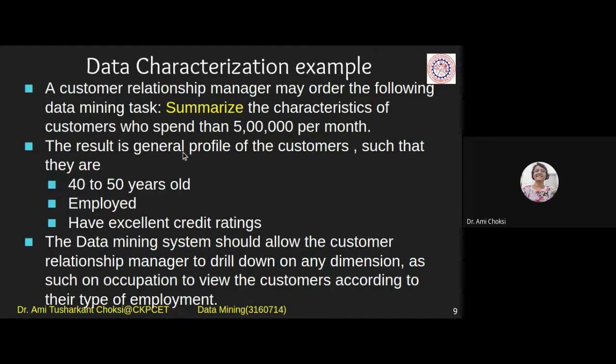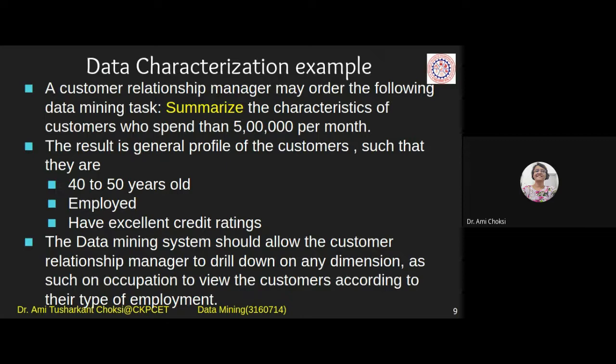The result is a general profile of the customers, such that they are 40 to 50 years old, they are employed and have excellent credit ratings. See, the example I have given you, where I said that for your class the average is 65 percent. Okay, so that is summarization.